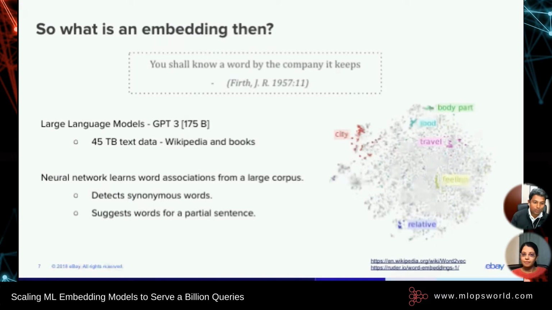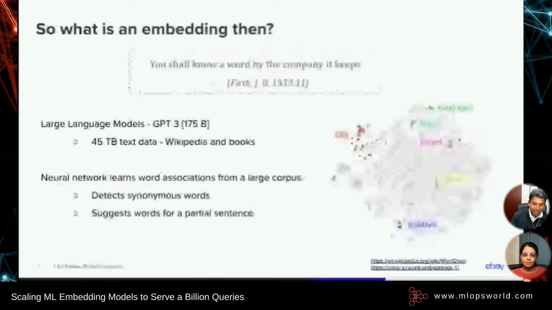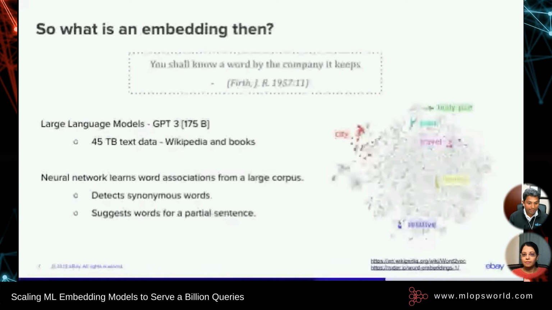And this saying is pretty much the fundamental basis of the recent NLP revolution that you're seeing in the recent past. The fundamental idea is very simple. Words that are used very closely in the same context or sentence are closely together in a space, whereas words that are seldom used together in the same context are further apart, right? There are many algorithms, starting from word2vec to today's newest GPT-3, on how to generate these representations.